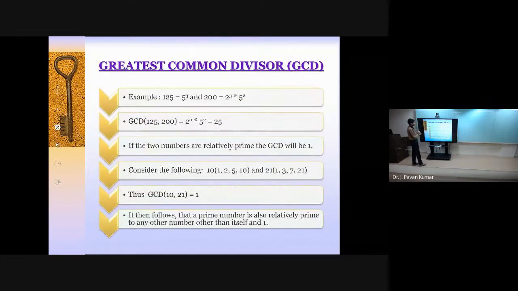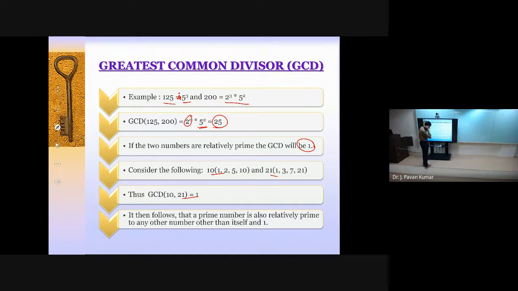Next, the example for GCD given: 125, it is 5 cube, then 200, we can write it as 2 power 3 into 5 power 2, and what is the common? Here 2 power 0 we are having, so the common thing is 2 power 0 only. Next 5 power 2 is the common one. So the GCD is 25. This thing we have seen already. If the two numbers are relatively prime, then the GCD will be 1. Next, this is the example 10 and 21, then GCD will be 1.